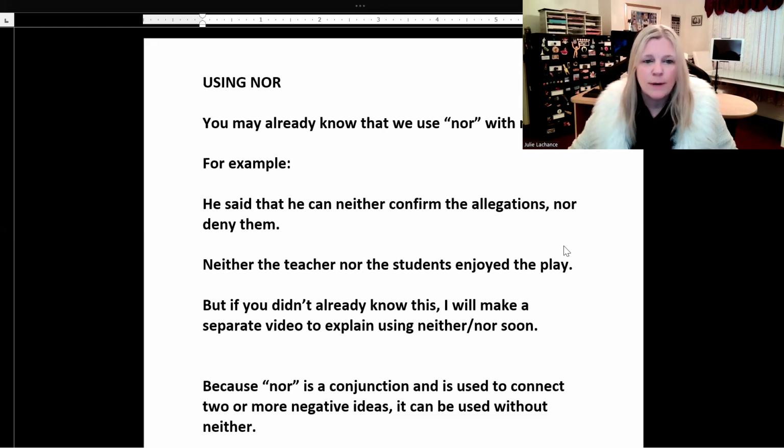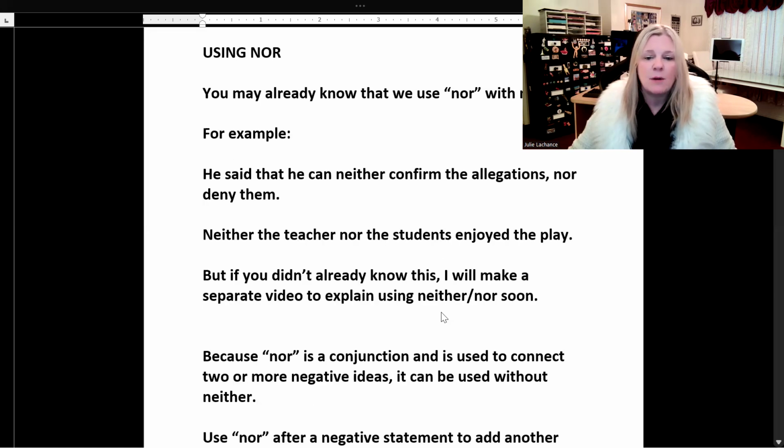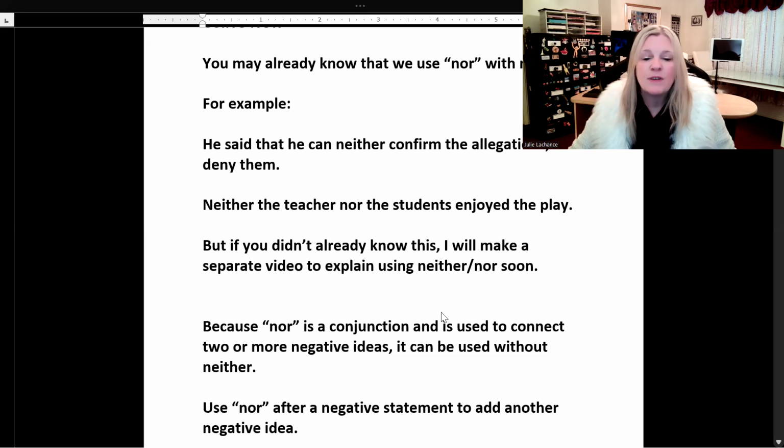Okay, using nor. You may already know that we use nor with neither. For example, he said that he can neither confirm the allegations nor deny them. Neither the teacher nor the students enjoyed the play. But if you didn't already know this, I will make a separate video to explain using neither and nor soon. So we're not doing that lesson tonight. We're not doing neither nor, we're just doing nor.